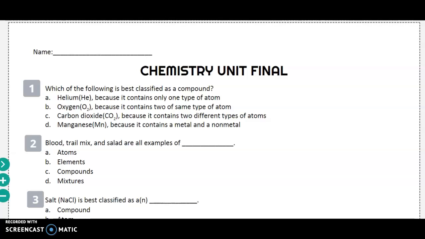D. Manganese, Mn, because it contains a metal and a nonmetal. Number 2. Blood, trail mix, and salad are all examples of A. Atoms, B. Elements, C. Compounds, or D. Mixtures.